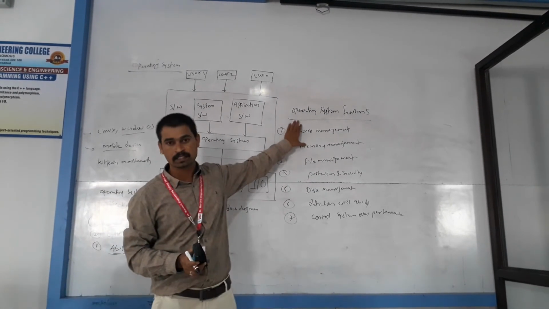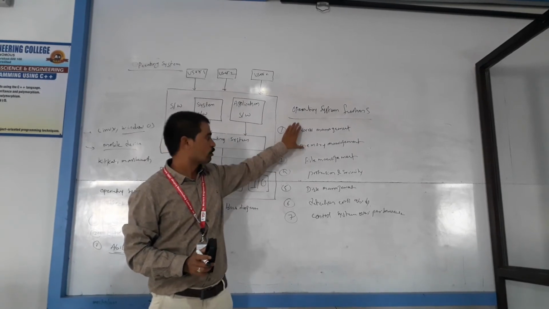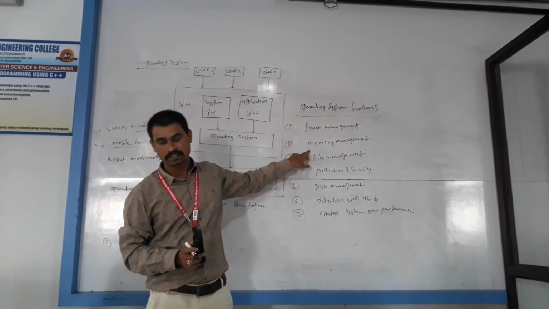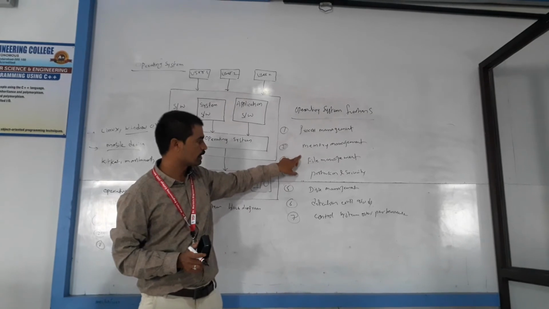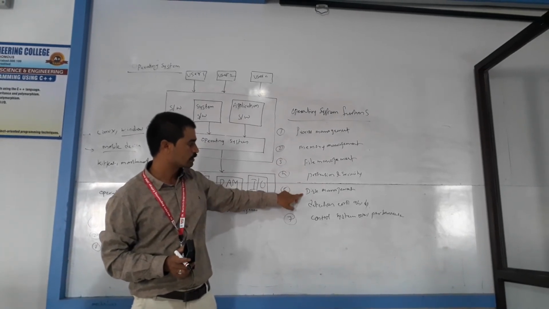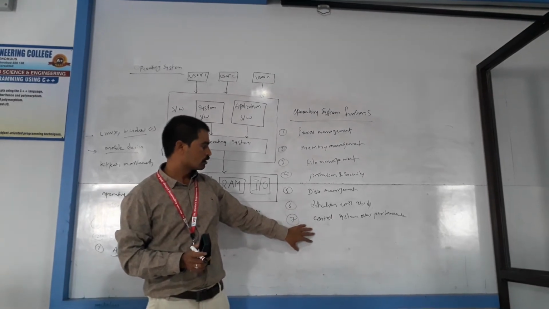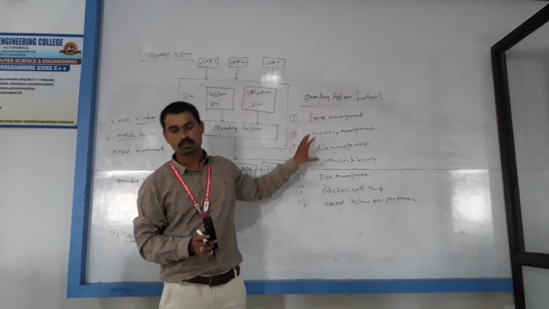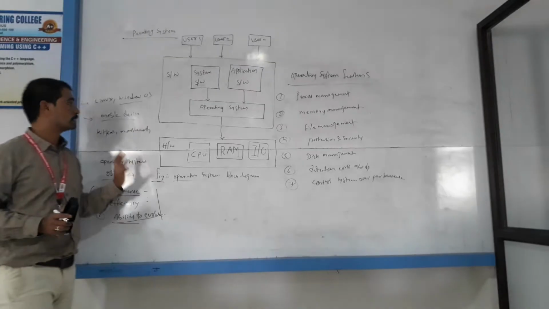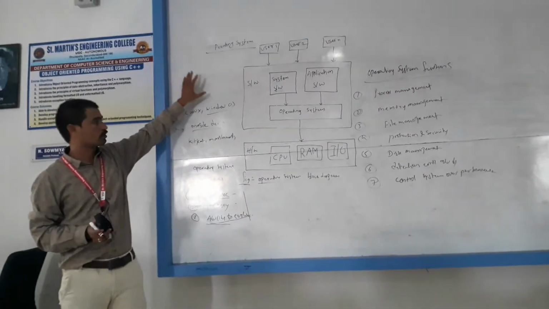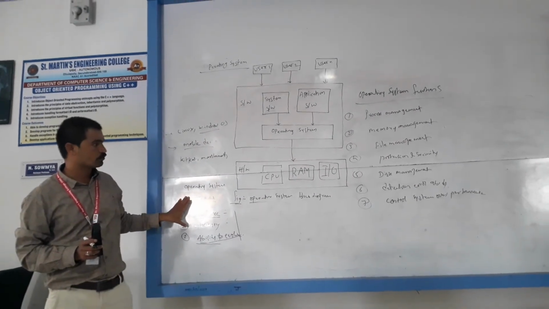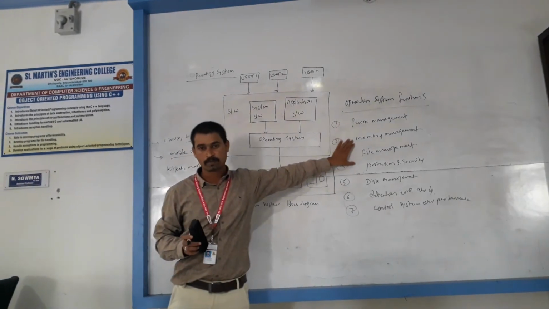So here process management is one operating system function, and memory management is one operating system function, like file management, protection and security, disk management, error detection, and controlling the system performance. So here, what is an operating system? What are the objectives of an operating system? What are the functions of an operating system?